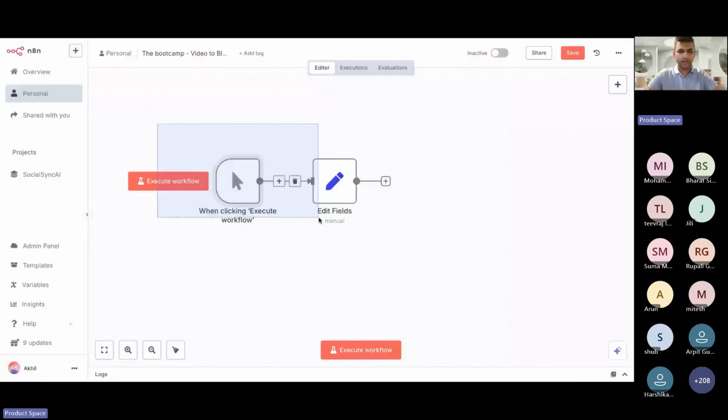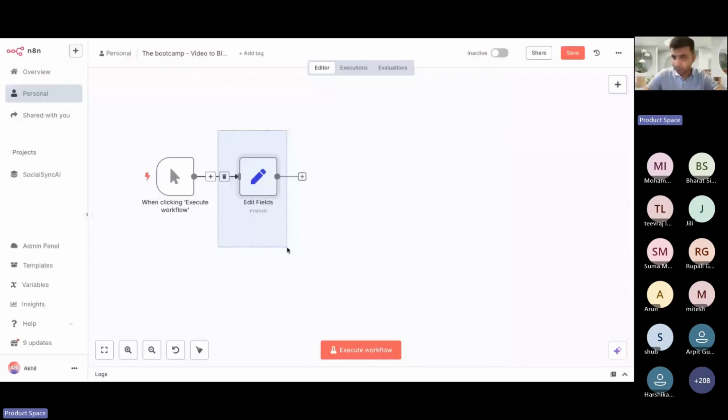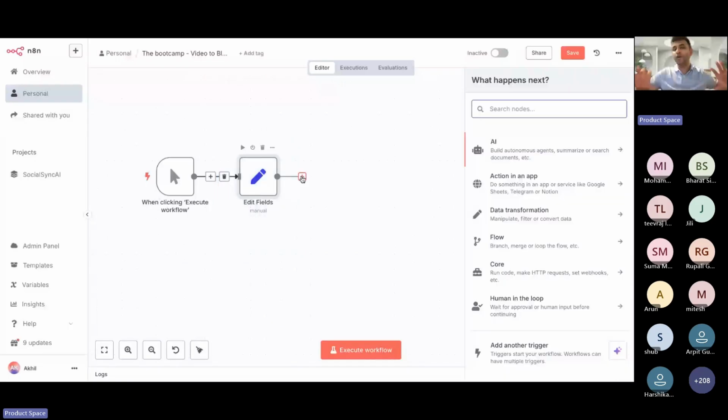Now this is created, right? Now we have something to start our workflow, and we have the input fields as well. Next, what we're going to do is trigger an API request, right? And I'm sure everyone understands what an API request is. An API request is something which is going to help us send our YouTube video URL to this server of Dumpling AI, and this server is going to convert this video to a transcript and give us the transcript back, right? So this is what we're going to do. So how to do it?